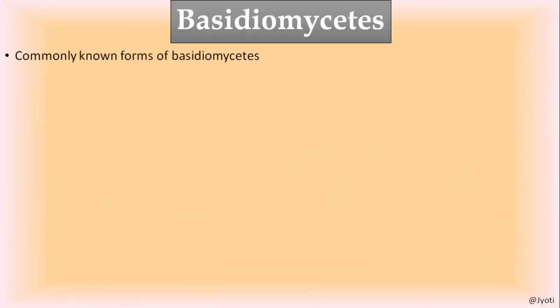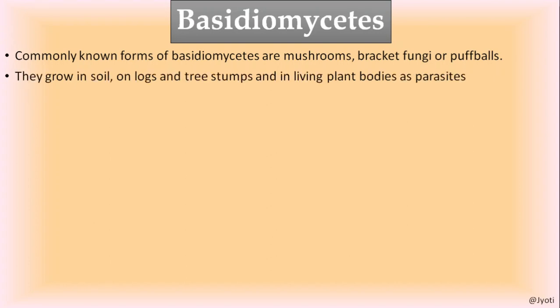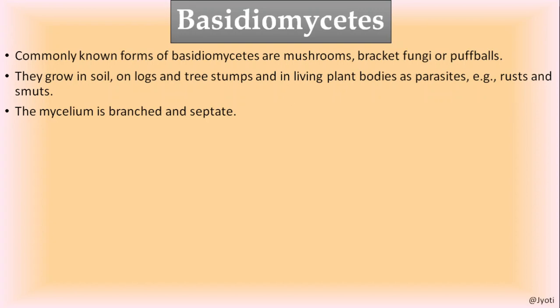The next group is basidiomycetes. Commonly known form of basidiomycetes are mushrooms. They are also called bracket fungi or puffball. The fungus you see as a mushroom looks like a puff ball, that's why they are called puff balls. They grow in soil, on logs, tree stumps, and in the living plant bodies as parasites. The examples are rusts and smuts. They grow as parasites. The mycelium is branched and septate.